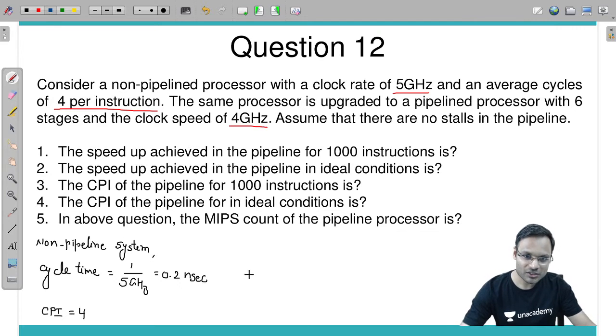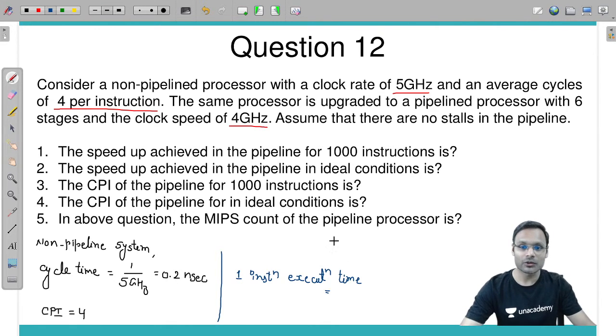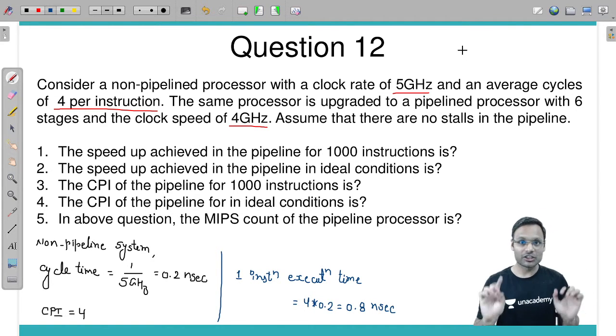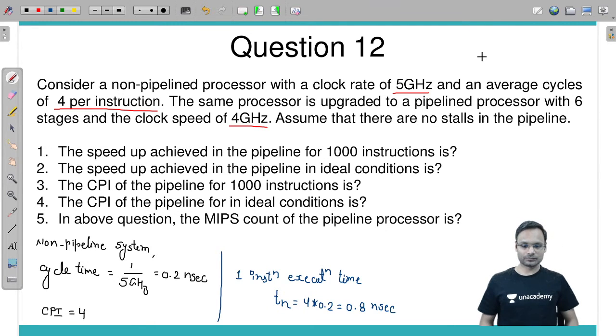So in this non-pipeline system, one instruction execution time is how much? एक इंस्ट्रक्शन को एग्जीक्यूट करने में अगर 4 साइकिल लगती है, 4 साइकिल मींस each साइकिल 0.2 नैनोसेकंड, then time required is how much? Time required is 4 cycles into 0.2, 0.8 nanoseconds. बड़ा आसान सा फंडा है। This particular one instruction execution time, or one operation execution time in the non-pipeline system, we denote by Tn.